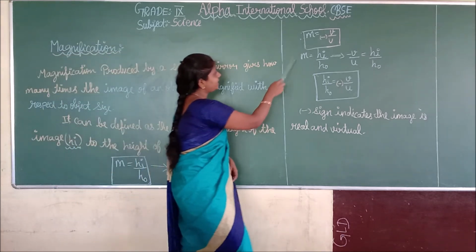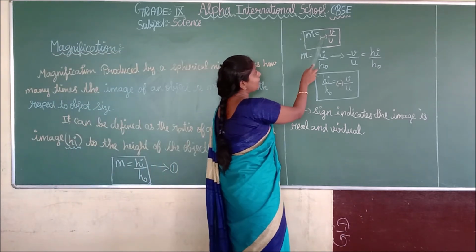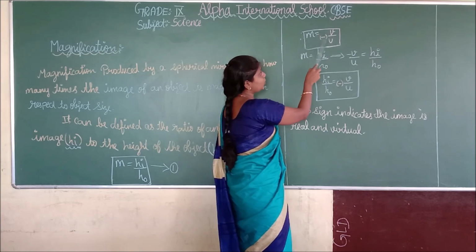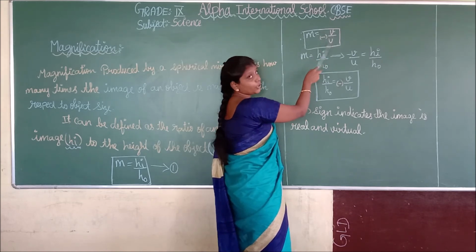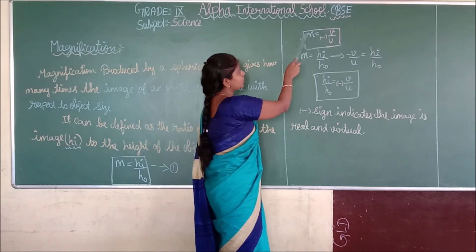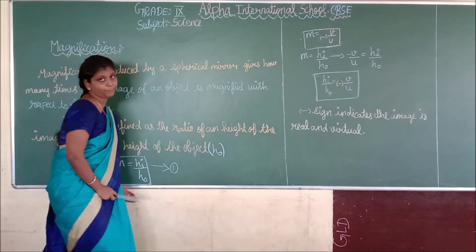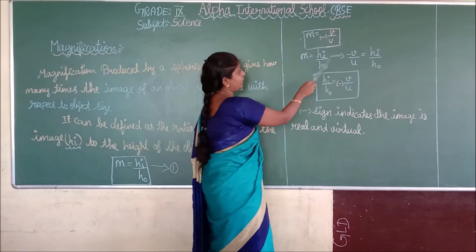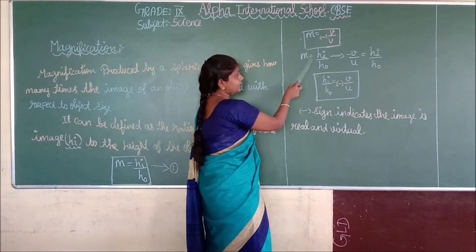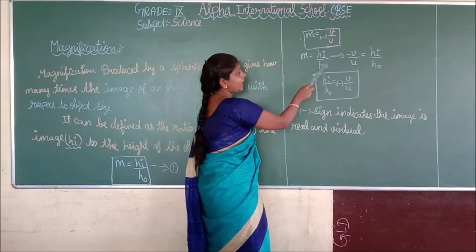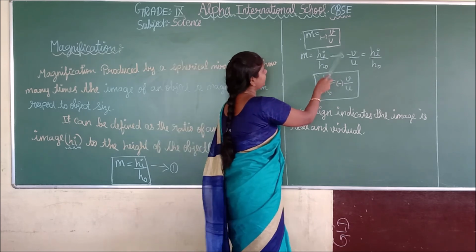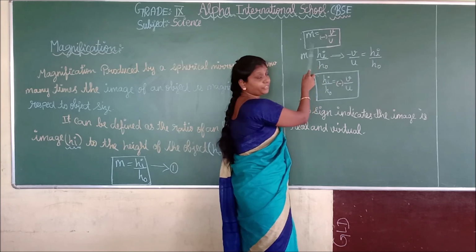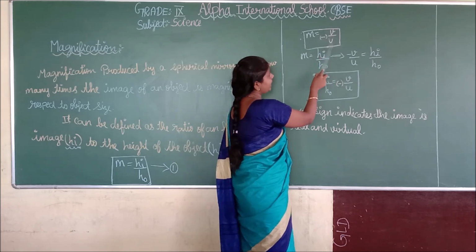And see, here it is given M = -v/u. What should you do? You should substitute in equation number 1. First, you should write equation 1. What is equation 1? M = h_i / h_o. And you should substitute the value of M. What is the value of M? Minus v divided by u.